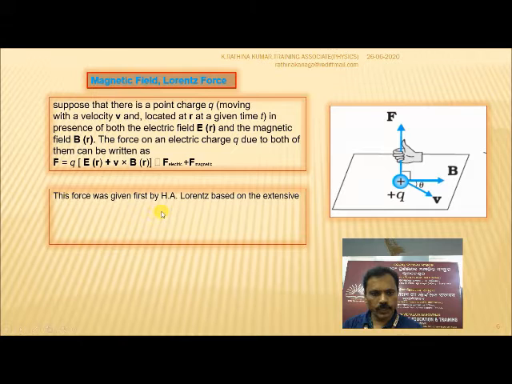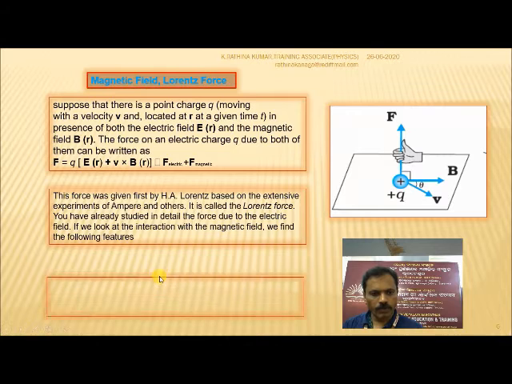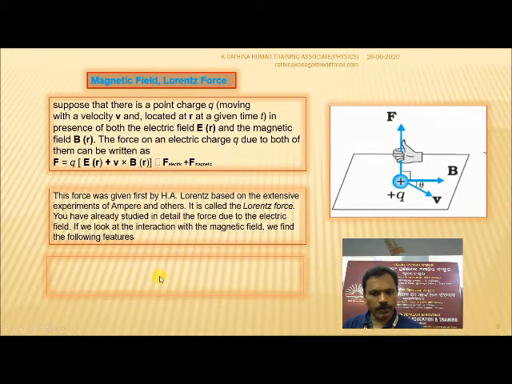This force was first given by H. A. Lorentz, based on the extensive experiments of Ampère and others. It is called the Lorentz force. You have already studied in detail the force due to the electric field. If we look at the interaction with the magnetic field, we find the following features. Let us see this.